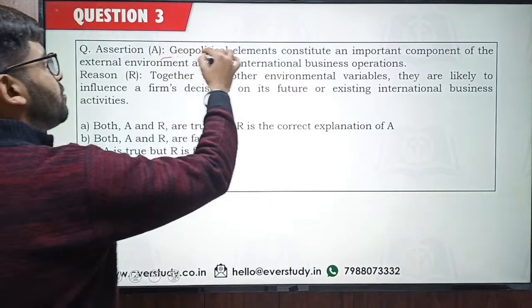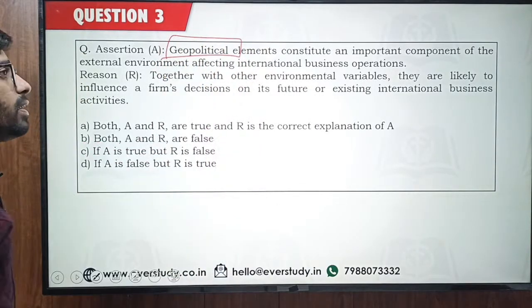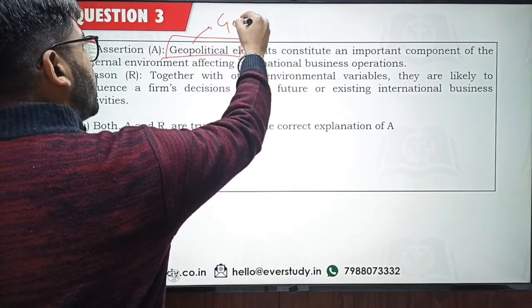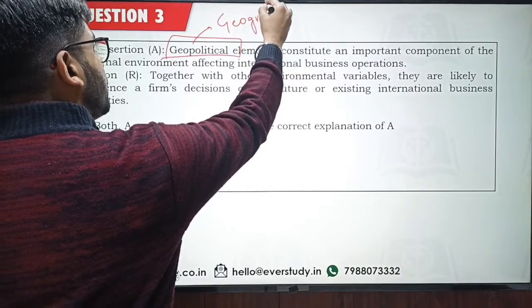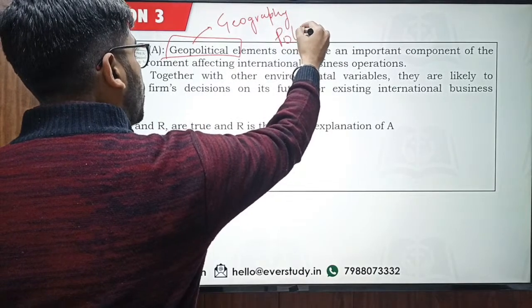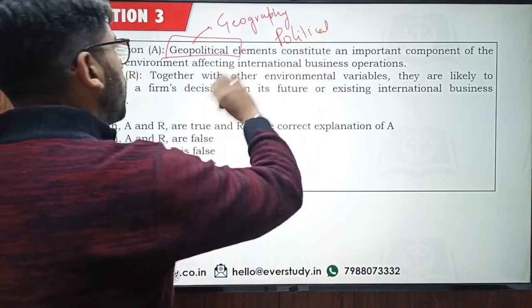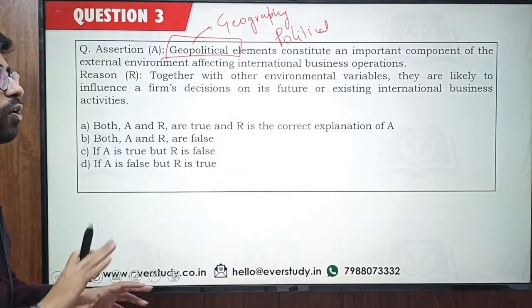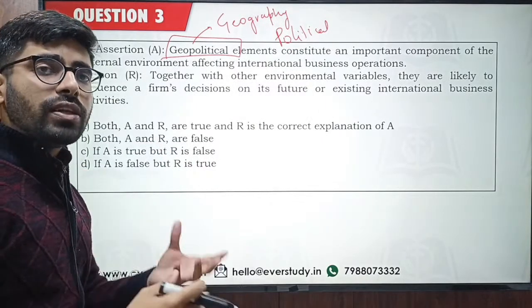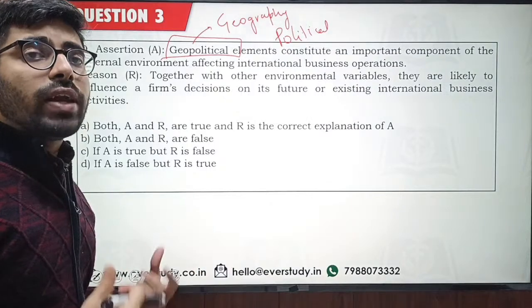So what is this geopolitics? This geopolitics is mentioned in your syllabus. Geopolitics is a combination of two words. One word is geography and the second word is polity. So this is basically a combination of these two words. So when we are talking about geopolitical elements, we are basically talking about the elements which are related to a particular country's location and the political influence on that particular country.